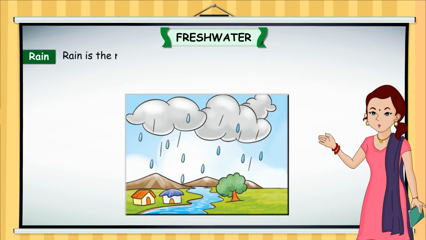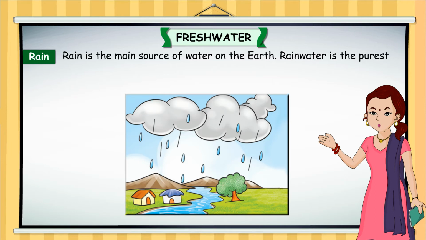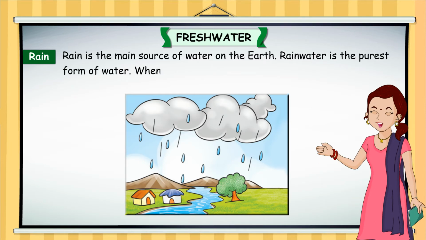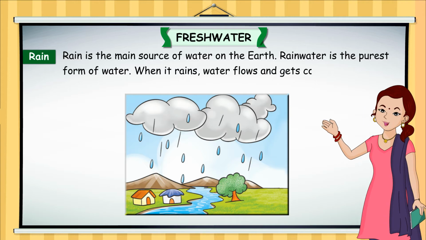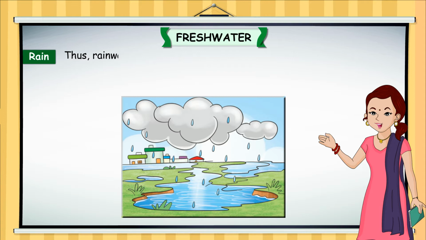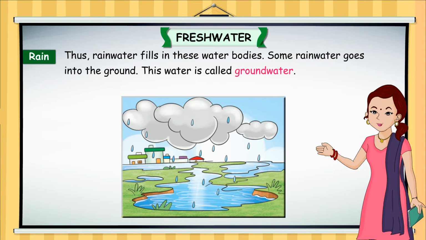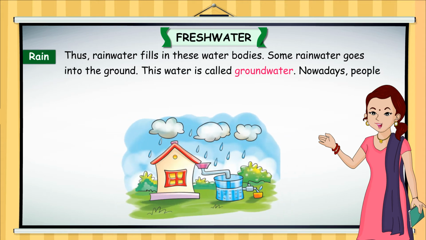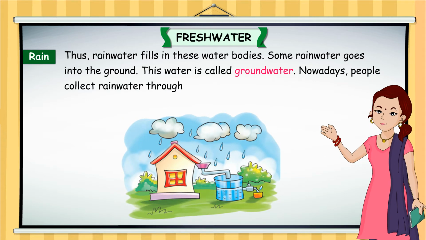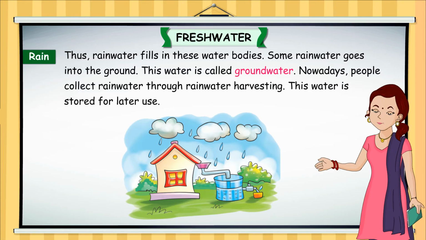Rain. Rain is the main source of water on the earth. Rainwater is the purest form of water. When it rains, water flows and gets collected in rivers, lakes, and ponds. Thus, rainwater fills in these water bodies. Some rainwater goes into the ground. This water is called groundwater. Nowadays, people collect rainwater through rainwater harvesting. This water is stored for later use.